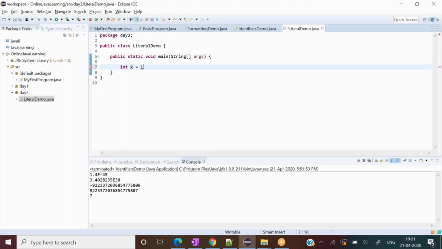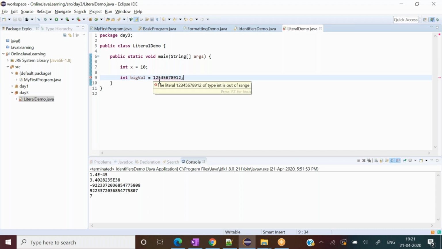As I said, int x = 10, so that becomes a literal for me. Now for example, if I write a very big value with respect to the int, let's say bigVal = 123456789012. This is too much value; the integer cannot accommodate it.